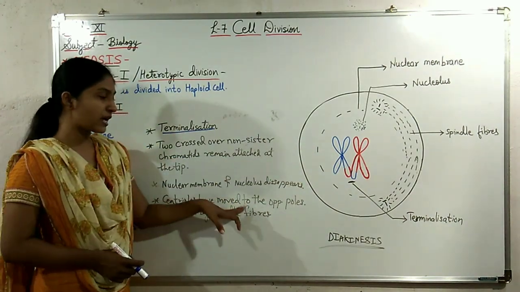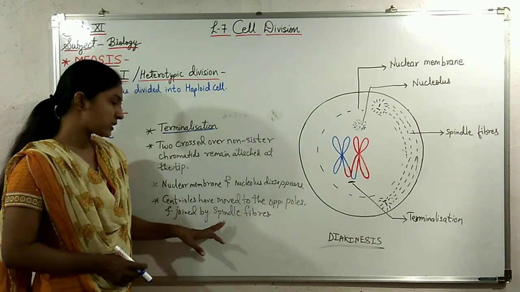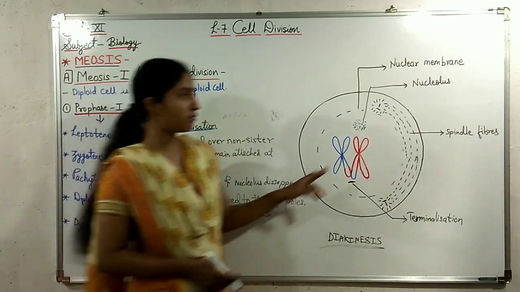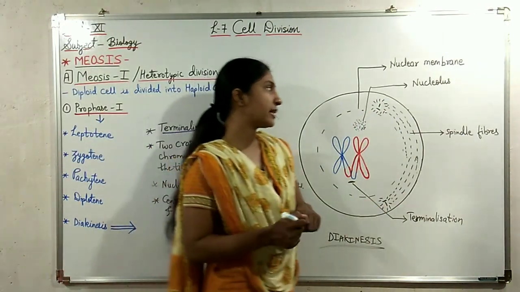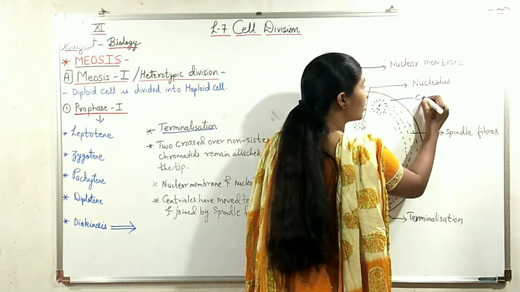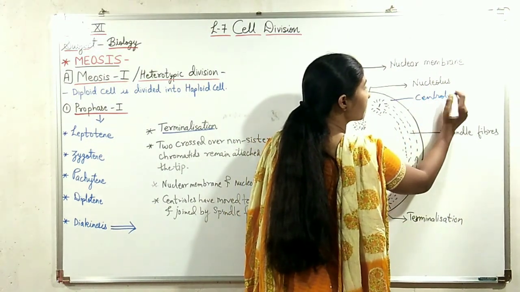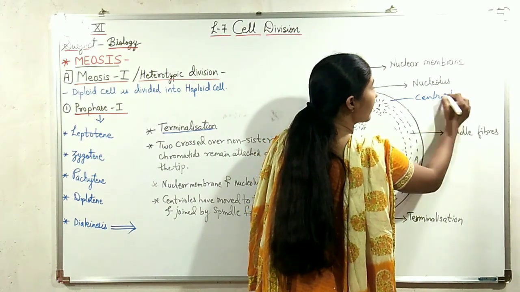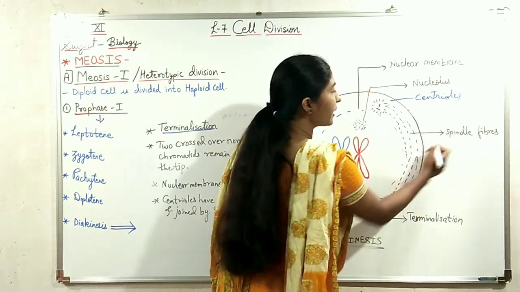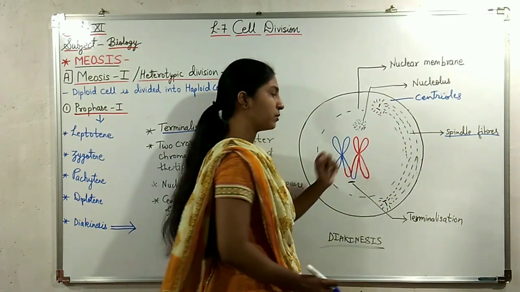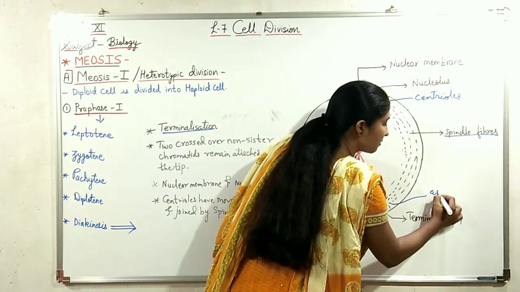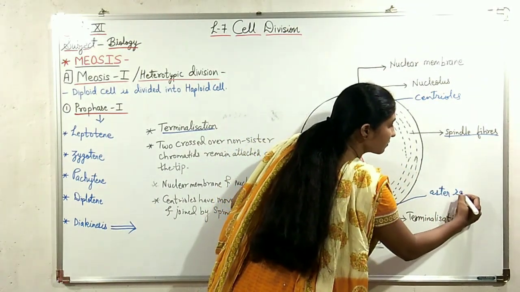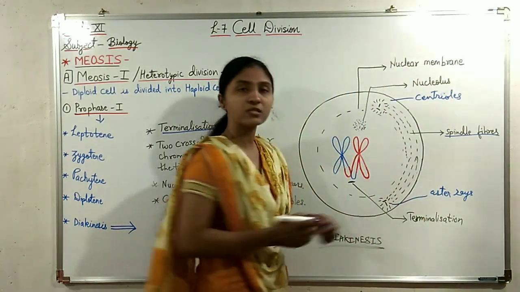The centrioles have moved to the opposite poles and they are joined by the spindle fibers. As you can see, the centrioles have moved to the opposite poles, and these are the aster rays which surround the centrioles.